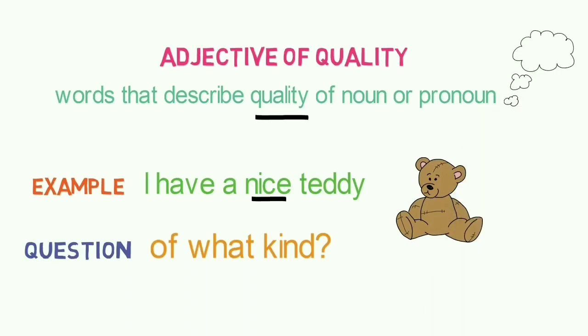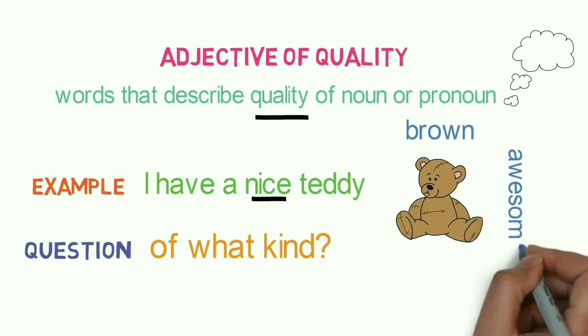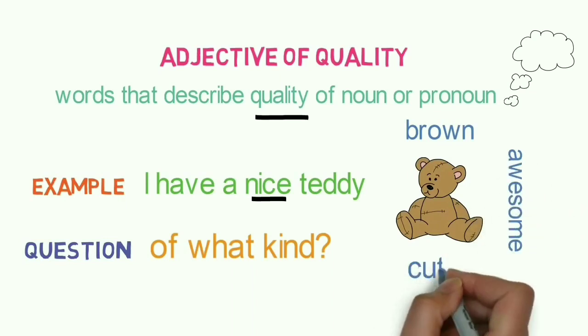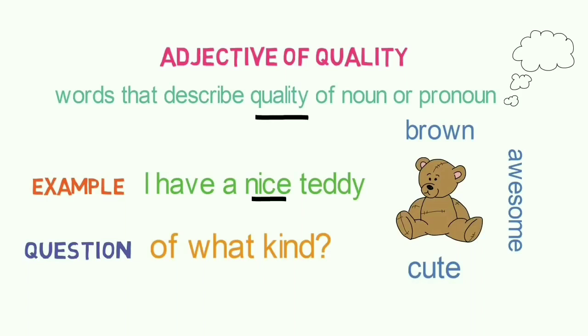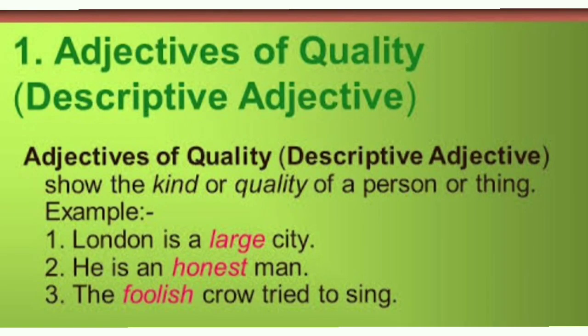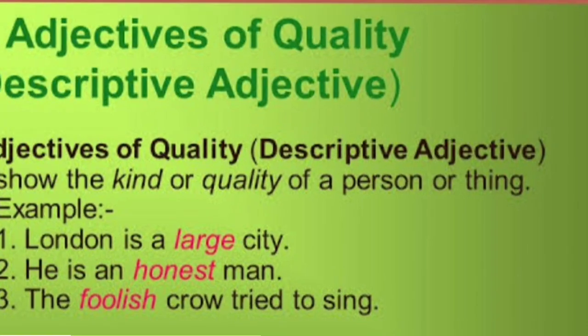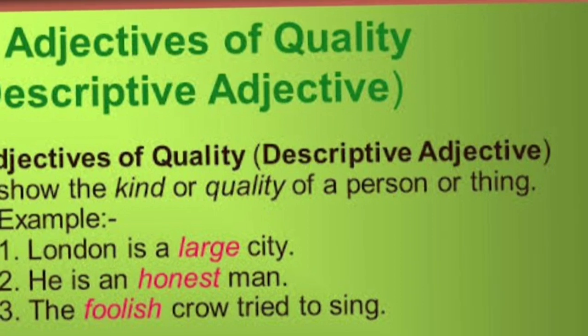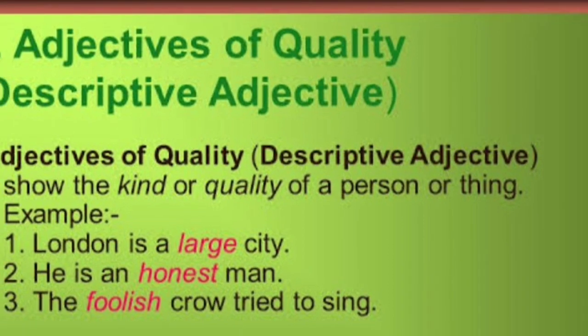So can you think of more words for this teddy that describe it? Yes, you can. Like you can say this teddy is brown. It is awesome. It is a cute teddy. So these words describe the qualities of this teddy. Here we can see some more examples. These words describe the nouns like London is a large city. He is an honest man. The foolish crow tried to sing.